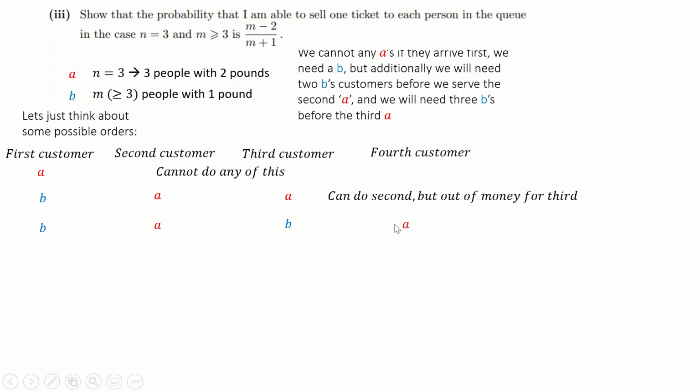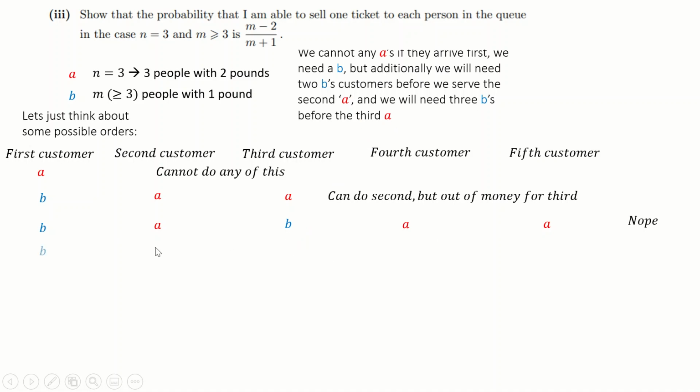So if the fourth person is A, this is actually okay, because you have a pound from this person, give it to this person, but then you take in another pound from this person, a single pound coin, which you can then give to this person as change. But then if the fifth customer turns up, remember there are 3 A's in this queue. If the fifth customer turns up and is an A, now you're done. Like, you were so close, but you're out, right? Because you're only taking in 2 single pound coins. And this is what I was talking about. You need those 3 B's before the A's come along, all of them.